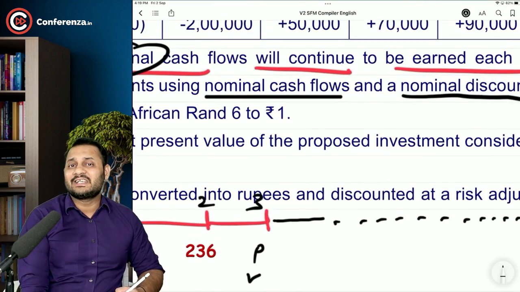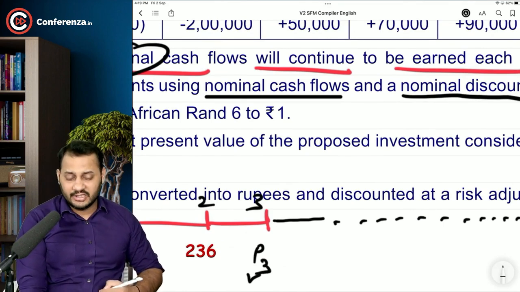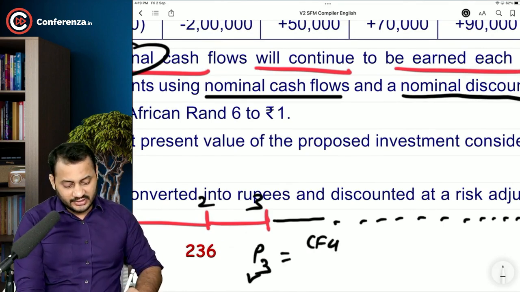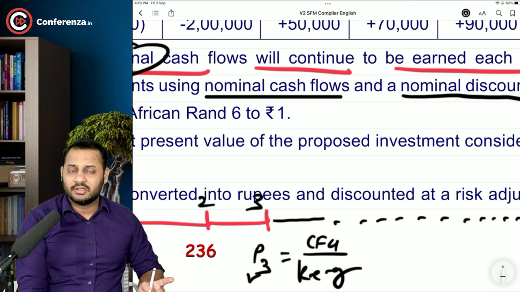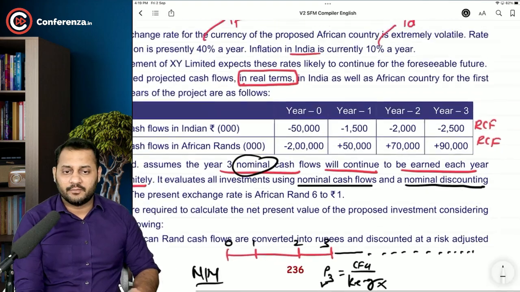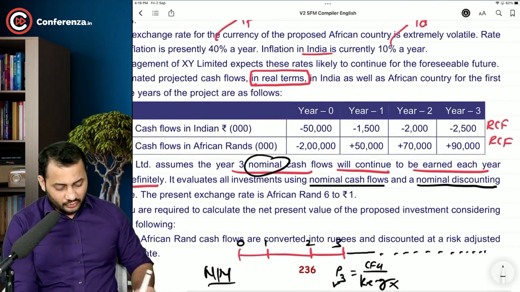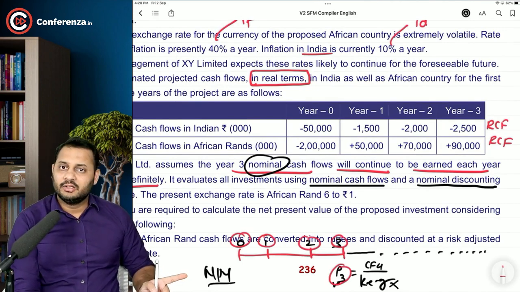Remember the chapter security valuation? How to calculate the perpetuity at the end of year 3? You will have to take the cash flows at the end of year 4 divided by cost of equity minus growth. Remember this? Obviously, there will not be a growth in this question. So, put 0 there. Okay. So, the present value of 0th, 1, 2nd, 3rd and the perpetuity will be NPV.